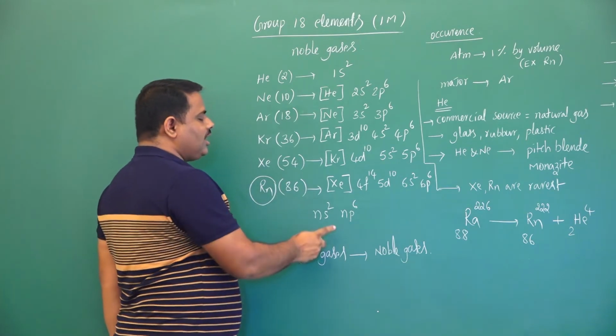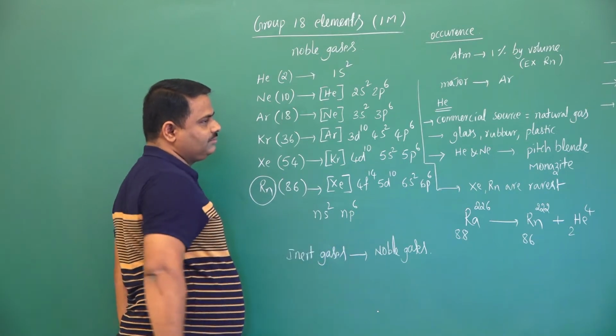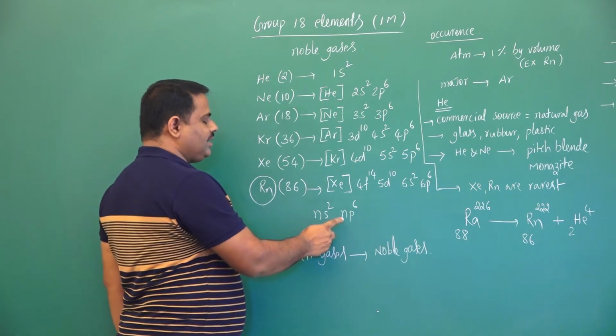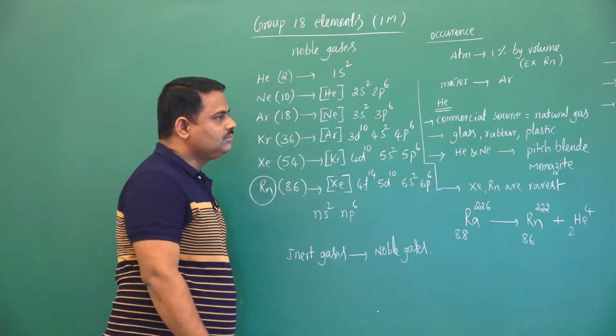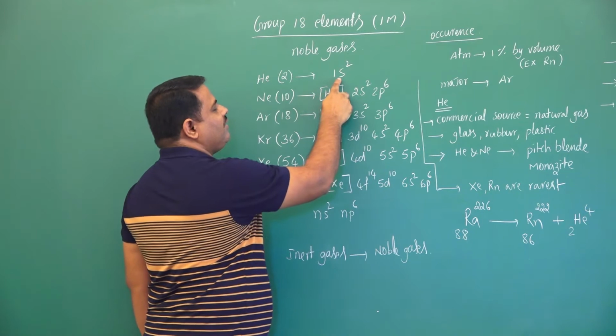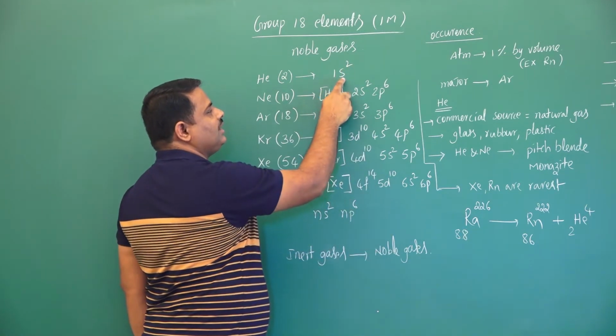So the general electronic configuration of group 18 elements is ns2 np6 except helium. In helium number of electrons are 2, that is why we are writing 1s2.